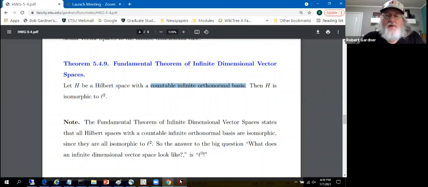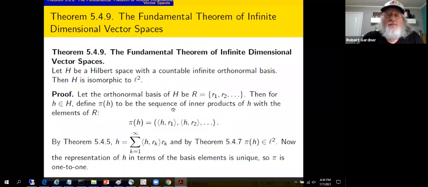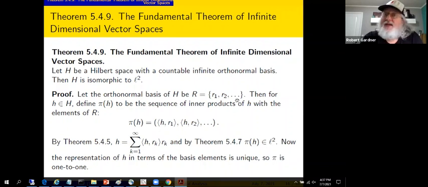Let's go through a proof. As I said, it's actually not that long. So we want to take Hilbert space H, show it's isomorphic to L2 by finding a mapping from H to little L2 that is one-to-one, onto, linear, and preserves inner products. So start with the orthonormal basis, R1, R2, and so forth, of Hilbert space H. It was assumed to have a countable infinite orthonormal basis in the sense of Schauder. So let R be that basis.